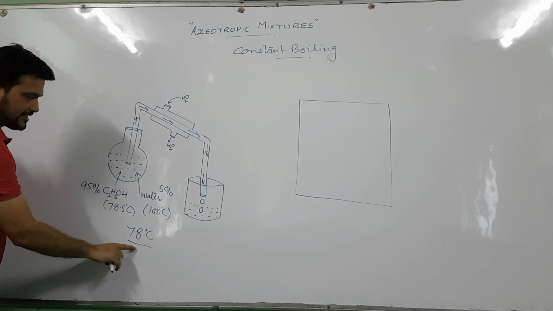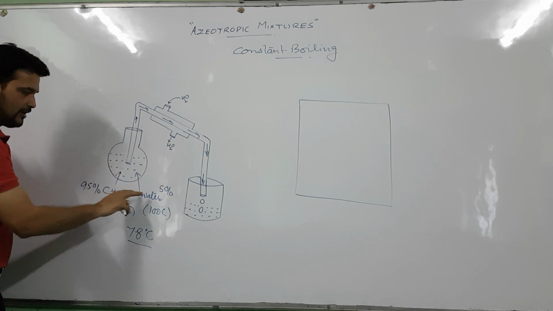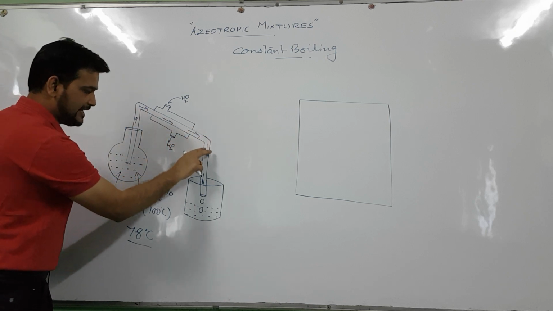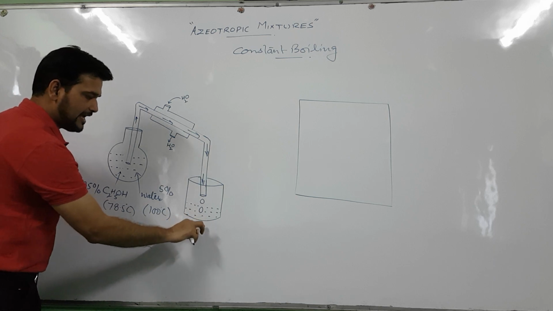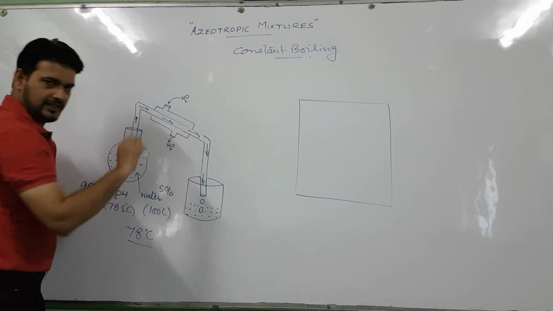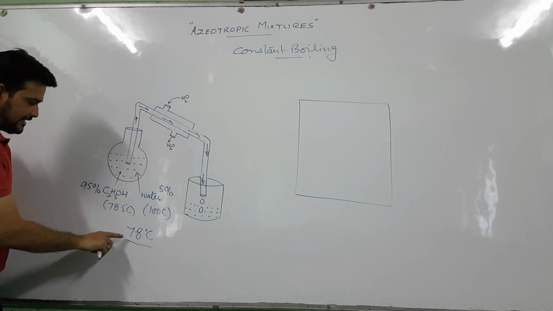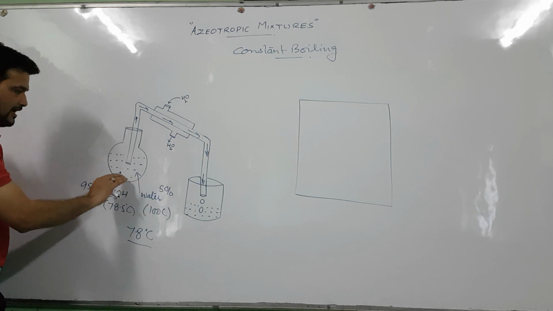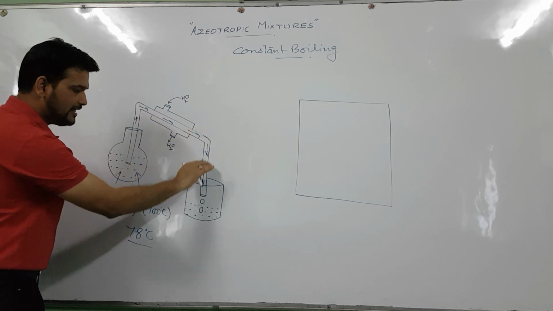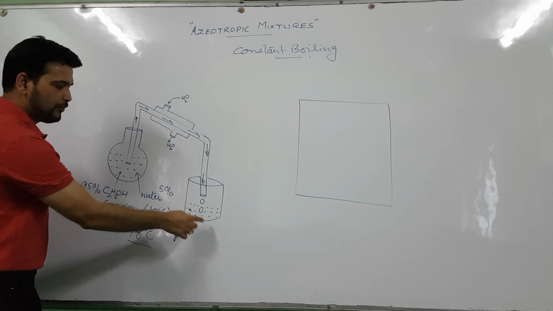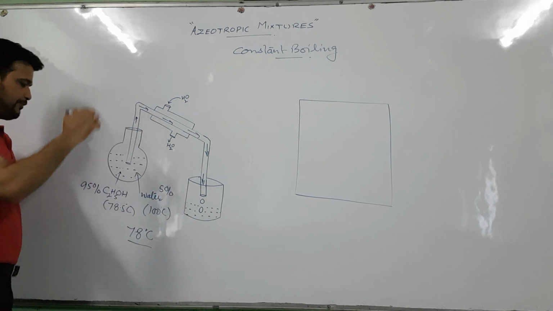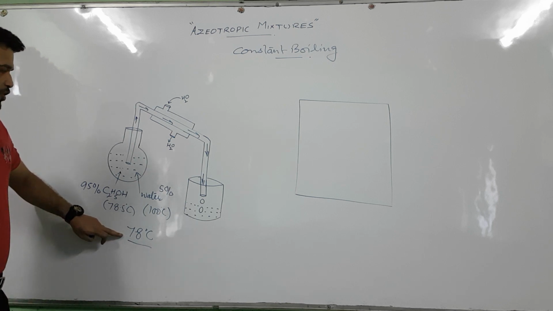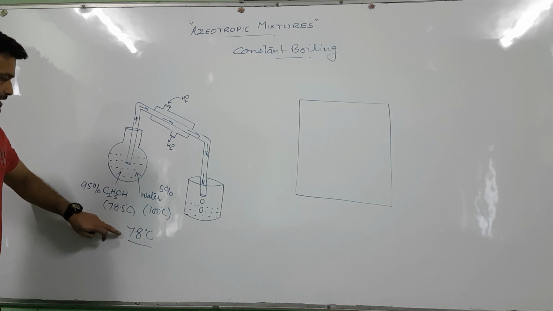And now at this temperature, both ethyl alcohol and water will equally evaporate and condense to the same extent, to the same composition. At 78 degrees Celsius, 95% ethyl alcohol and 5% water evaporate, and here again the same composition is obtained. So such type of mixtures are called minimum boiling azeotropic mixtures, because their boiling point is lower than both the components.